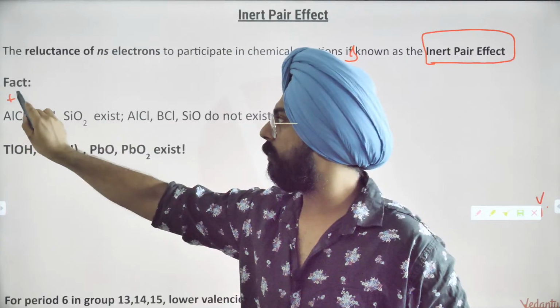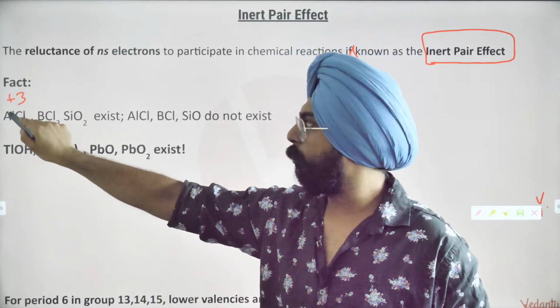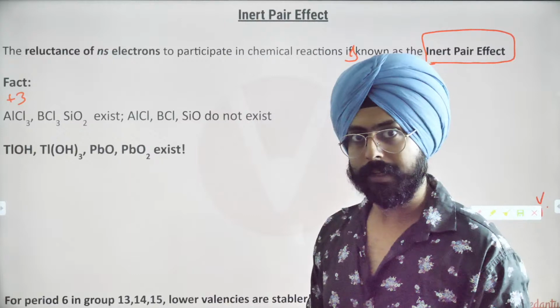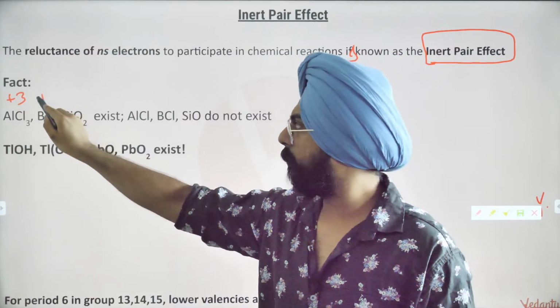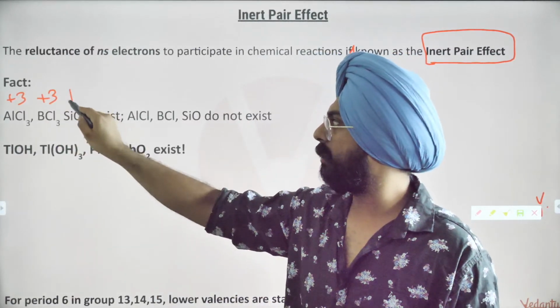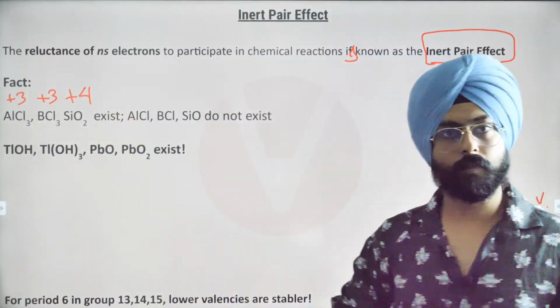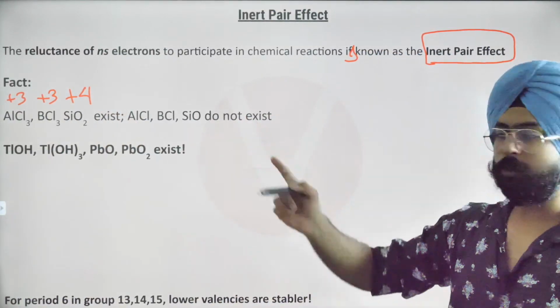In AlCl3, +3 oxidation state for aluminium. Aluminium is in a +3 state, isn't it? Boron is in a +3 state. Silicon over here is in a +4 state. But these species do not exist.